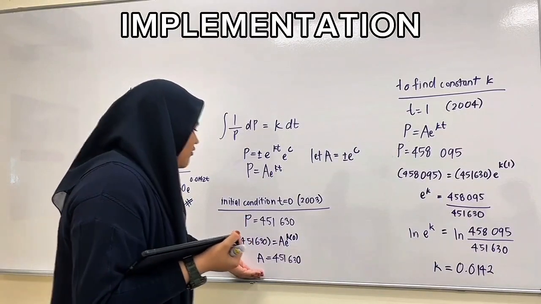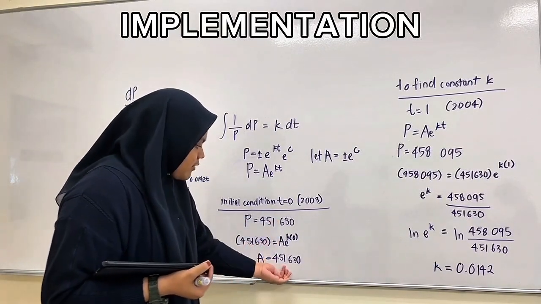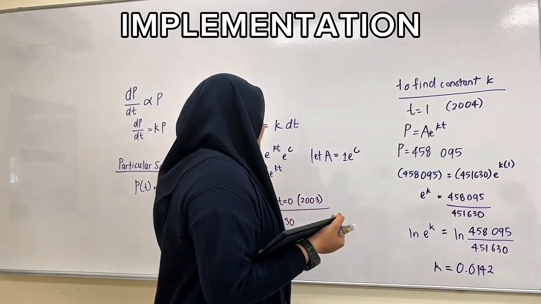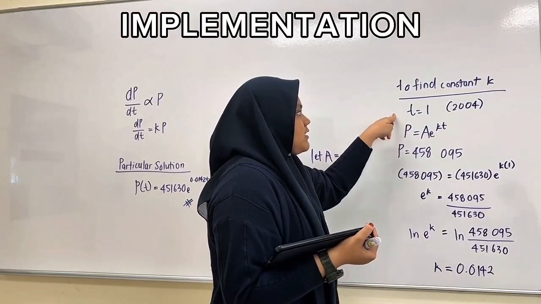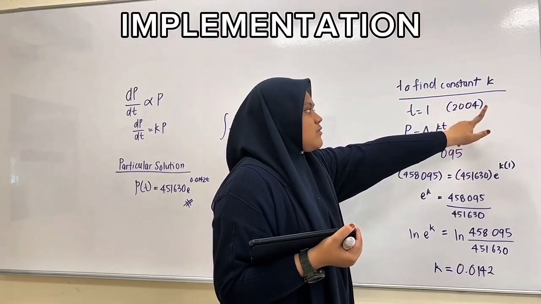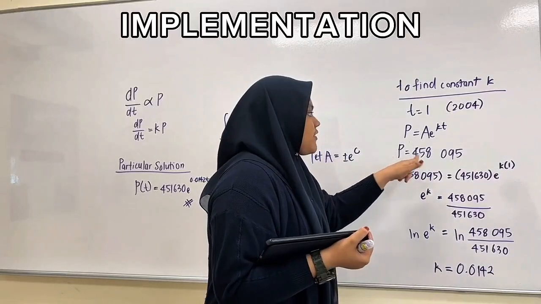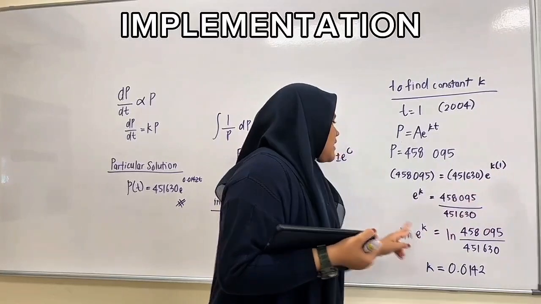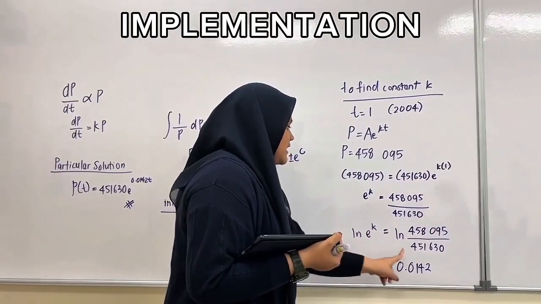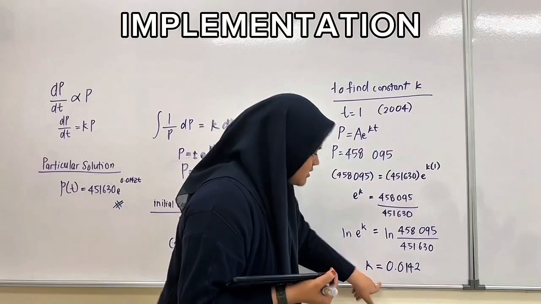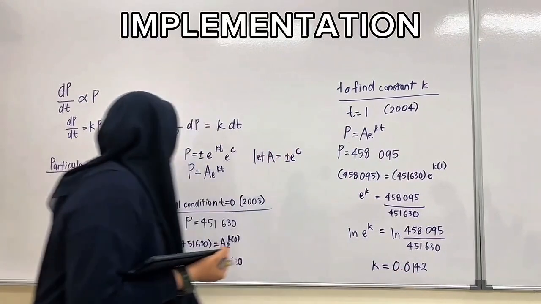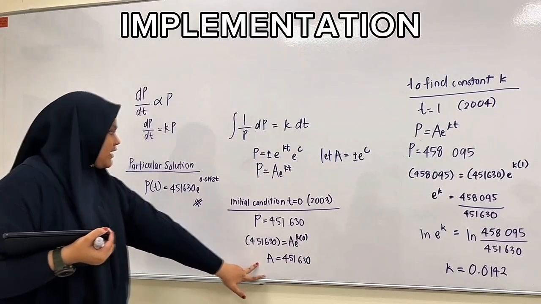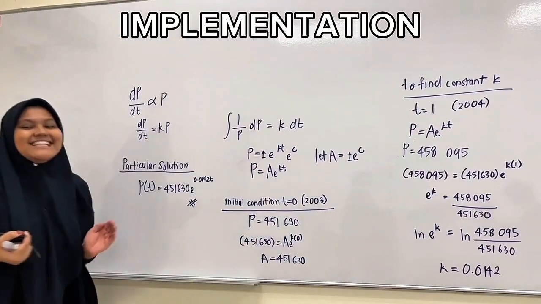After obtaining the value of a, which equals 451,630, we find the constant k for the formula. Substitute t equals 1, which is the 2004 population, 458,095, and take ln of both sides, and we obtain the constant value of 0.0142. For the final particular solution, we substitute back the value of a and the constant in the formula.